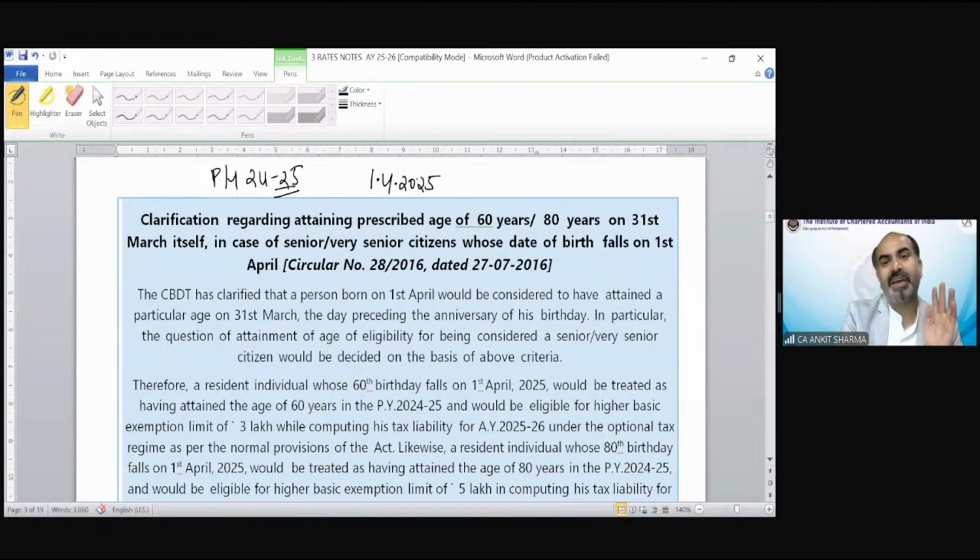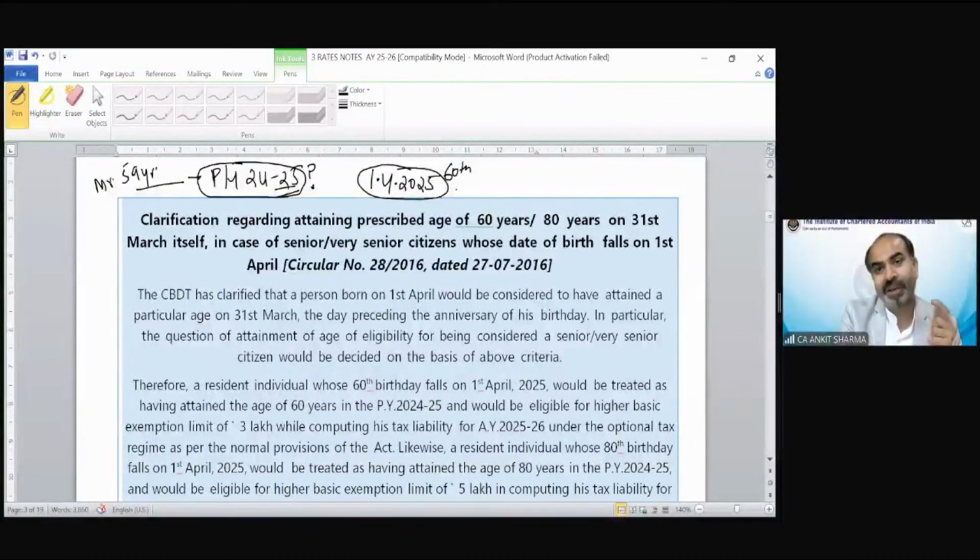Suppose Mr. A is 59 years of age in this previous year, and his 60th birthday is on 1st April 2025. So whether he will be considered a senior citizen in previous year 2024-25 or not? Or suppose it's his 80th birthday. The problem will arise in case of a 60th or 80th birthday.